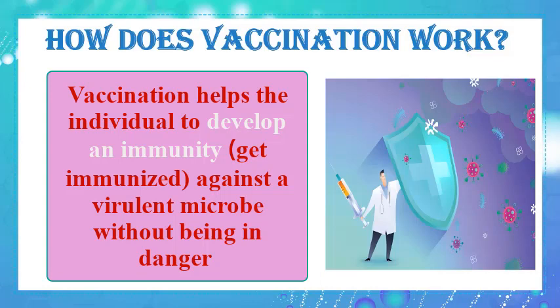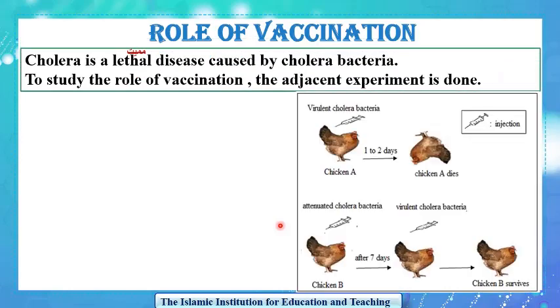Does the vaccine help you develop an immunity against a virulent microbe? Are you in danger anymore? Of course not. You will not be in danger anymore because the vaccine helps you to develop an immunity against the virulent microbe. To study the role of vaccination, a scientist performed an experiment on chicken where he used attenuated